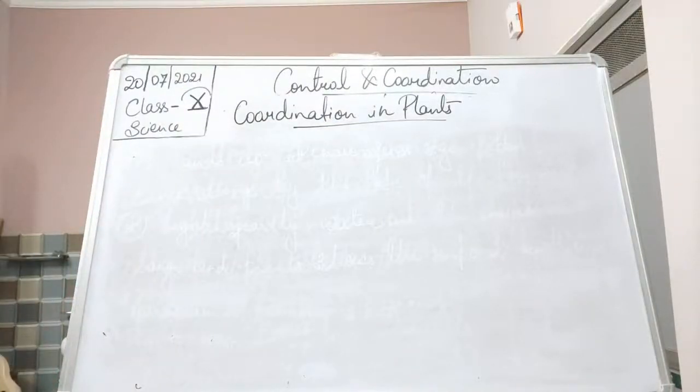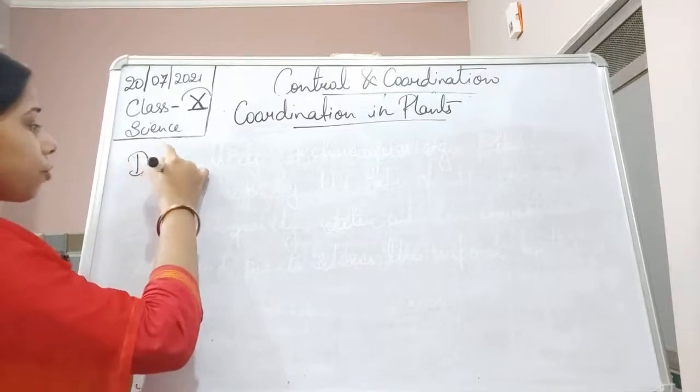Dormancy and breaking of dormancy. Okay, so what is dormancy? Let me write the definition here.